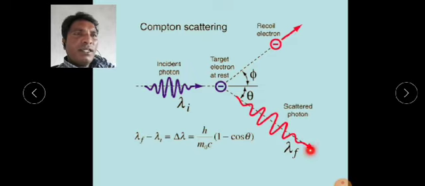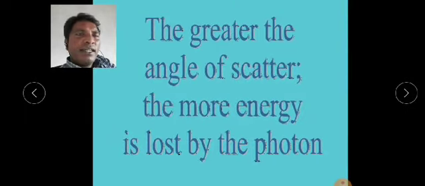Here is the equation of Compton scattering of light. In this experiment, the greater the angle of scatter, the more energy is lost by the photon. When the light radiation is bombarded on the electron, scattering of light forms at an angle. The greater that angle, the more energy is lost by the photon.